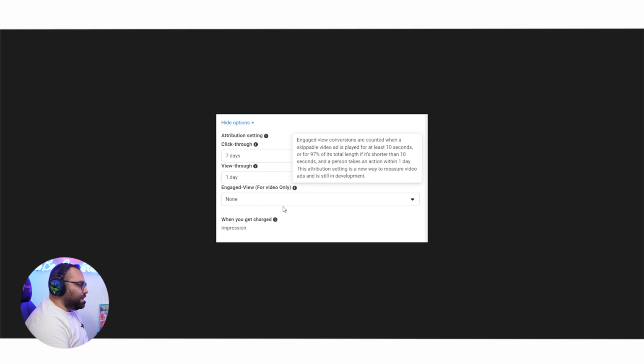The second thing is that if it's less than 10 seconds, then 97%, which means 9.7 seconds, I guess. So almost all the video. If it's shorter than 10 seconds, you have to see almost all the video for it to consider you an engaged view. So this is a new way of measuring whether videos are doing badly or well.